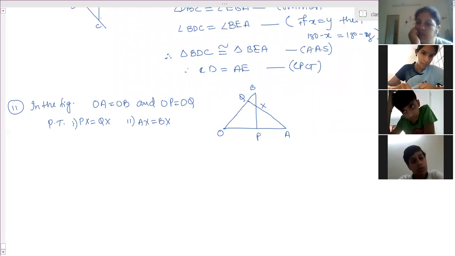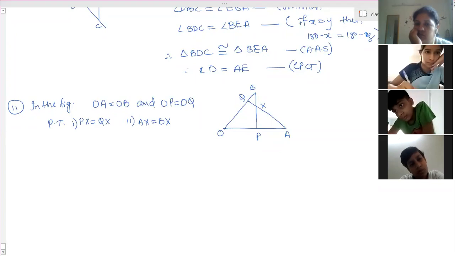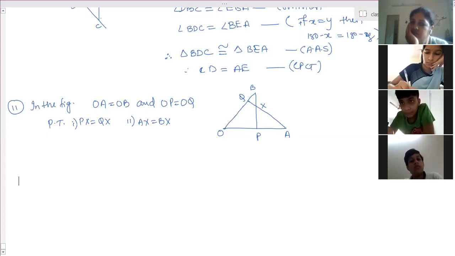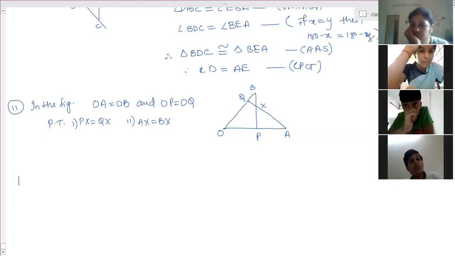Ma'am, should we show congruence between triangle QXB and PXA? That we have to show. So we have PA equal to QB because they have given that OA is equal to OB and OP is equal to OQ. So PA is also equal to QB. That we have as one side.